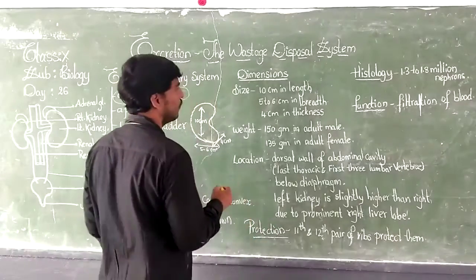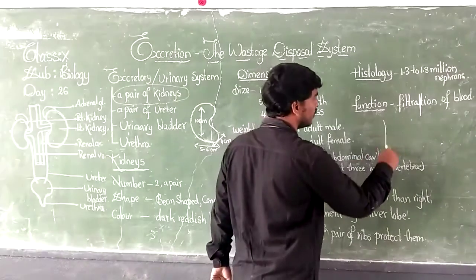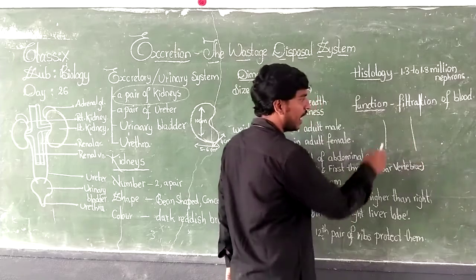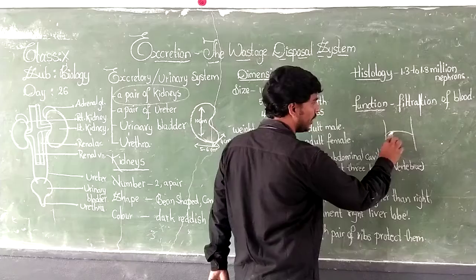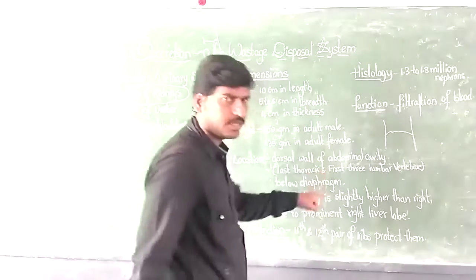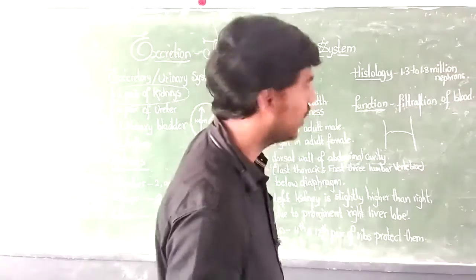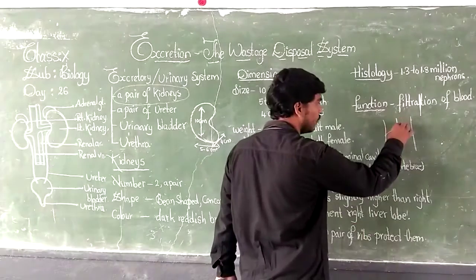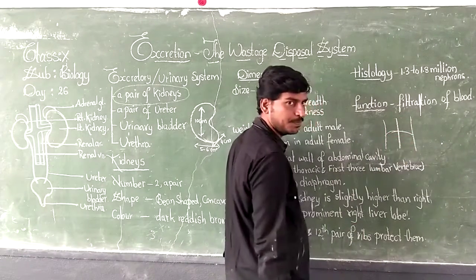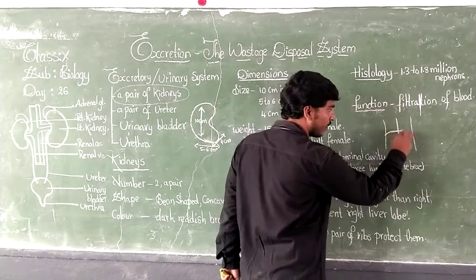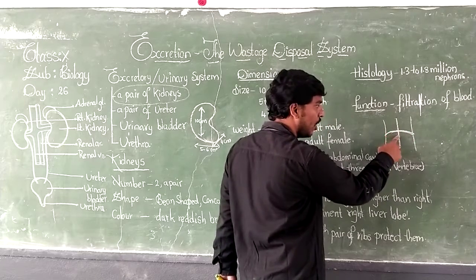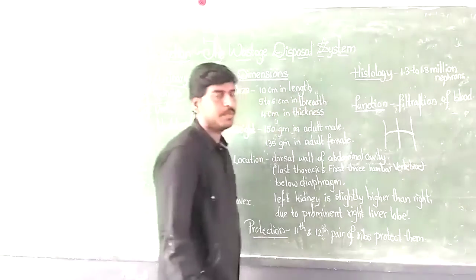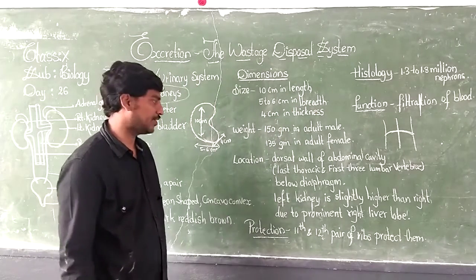So now if we look at this, if this is the human body, and this is the dorsal surface, and if this is the diaphragm that you consider, and if this is the vertebral column, then below the diaphragm, on the dorsal side, on either side of the vertebral column, they are attached.